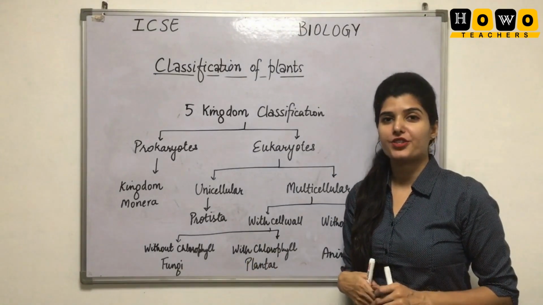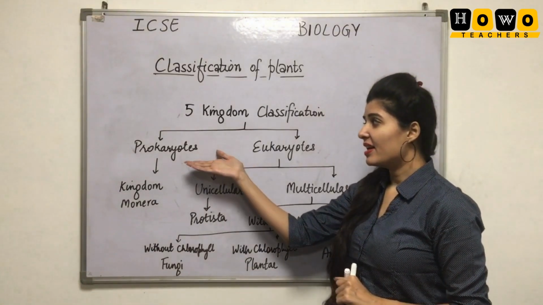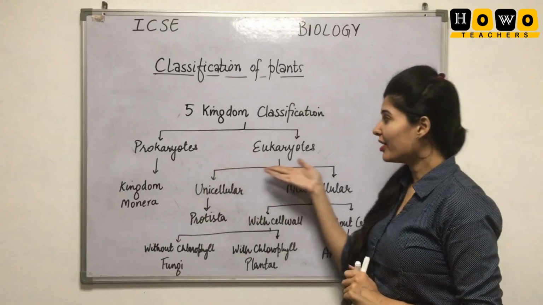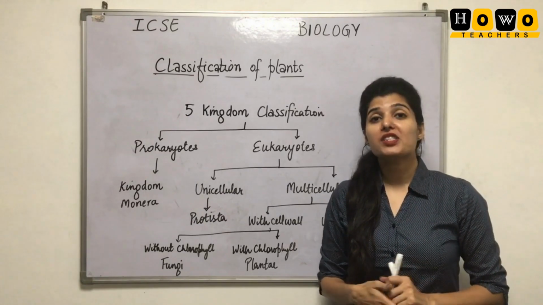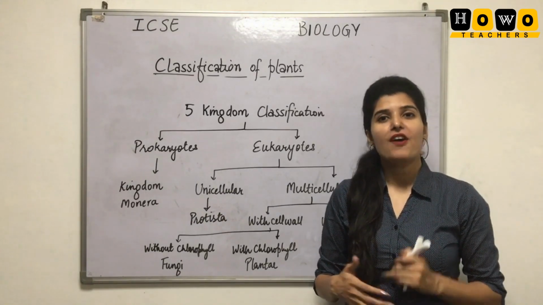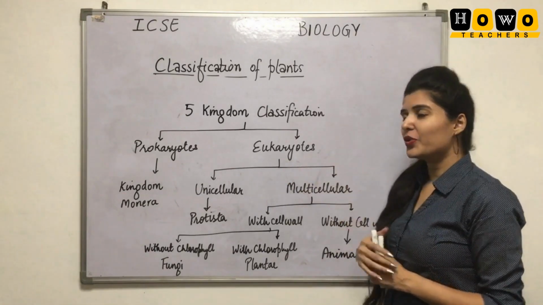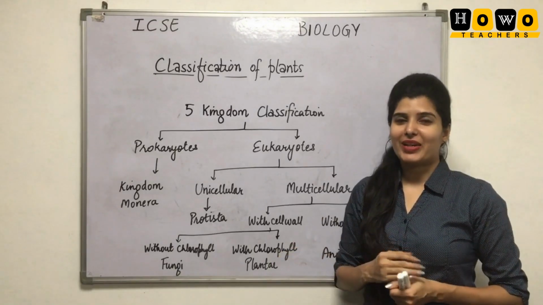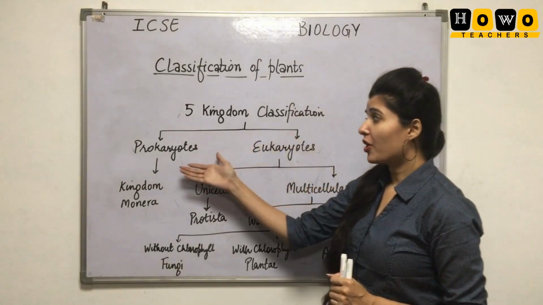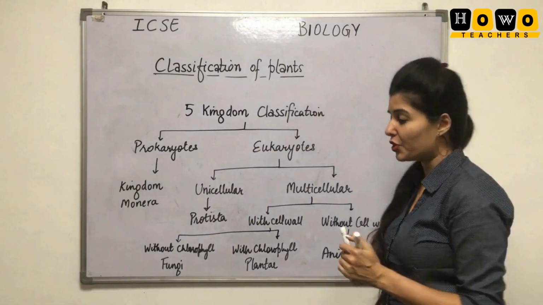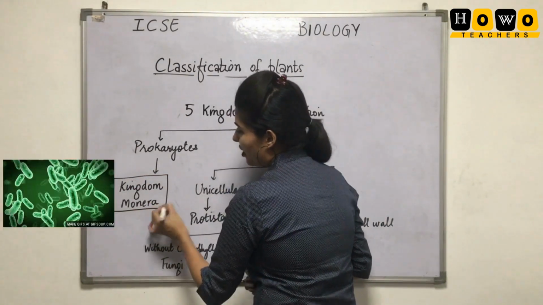Five kingdom classification based on the characteristics. The first important characteristic is whether the cells are prokaryotic or eukaryotic. Students, prokaryotes are those cells which do not have a nucleus. They have an unnucleated cell, and the genetic material is dispersed in the cell. And eukaryotes are well developed cells which have a properly developed, complete nucleus. So prokaryotes were the kingdom Monera. This is the first kingdom that was prokaryotic.